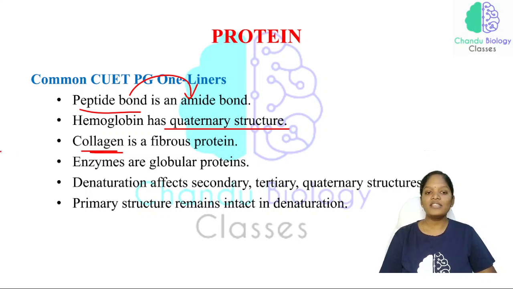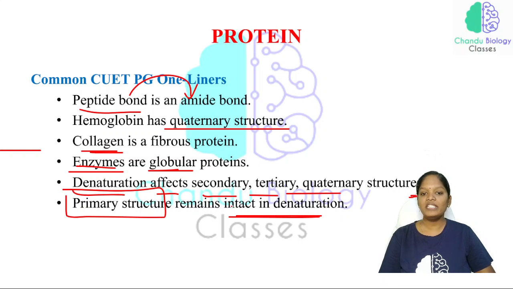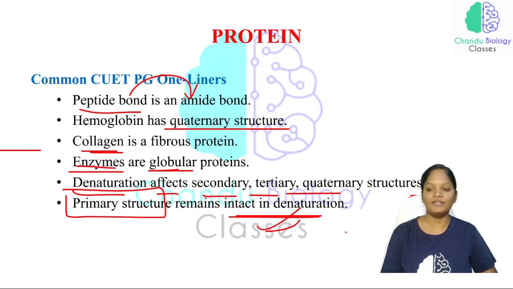Collagen is a fibrous protein and enzymes are globular proteins. This can also be expected in the exam. Denaturation affects secondary, tertiary and quaternary structures, and the primary structure remains intact in denaturation.